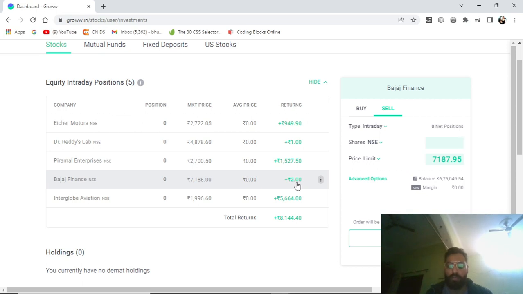I hope you now understand what intraday trading is and why we do intraday trading, because of this 5x margin. You got my point. If you multiply this amount by 5, it will be approximately 30 lakhs. So I have 6 lakhs in my account, but I can do intraday trading worth 30 lakh rupees. I hope you got it.